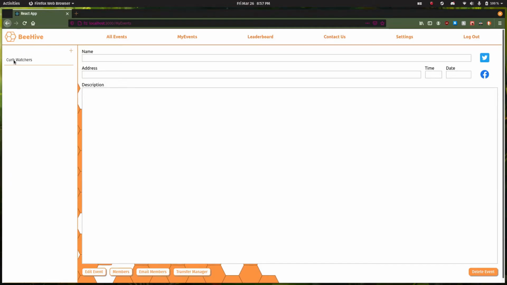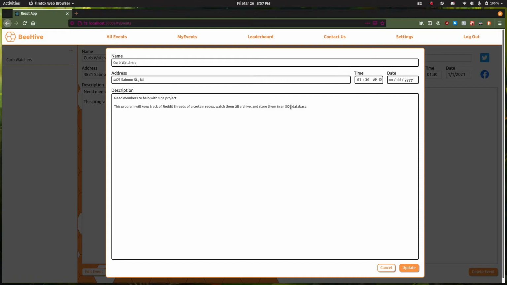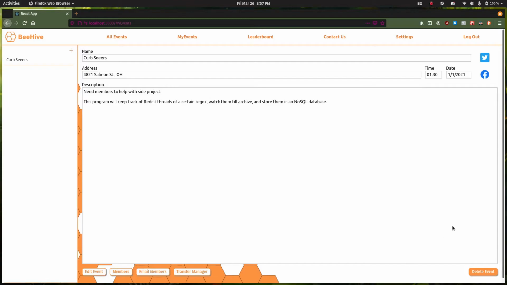This is what it's like to edit an event. First, we click the edit event button. We will change some values in the fields. Maybe change the address or the title. We'll click update, and that should update the event.